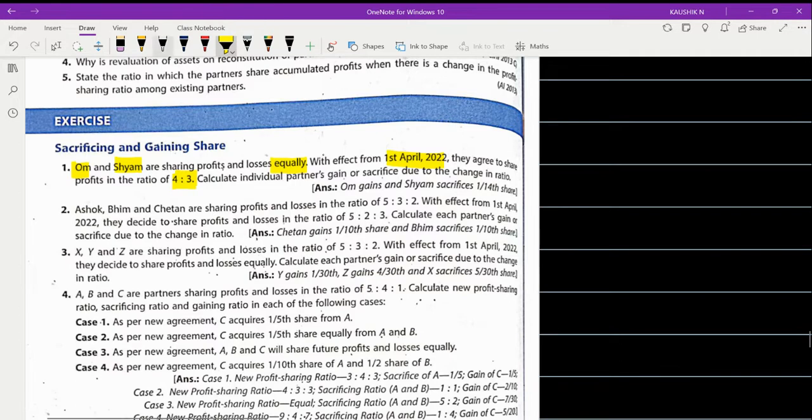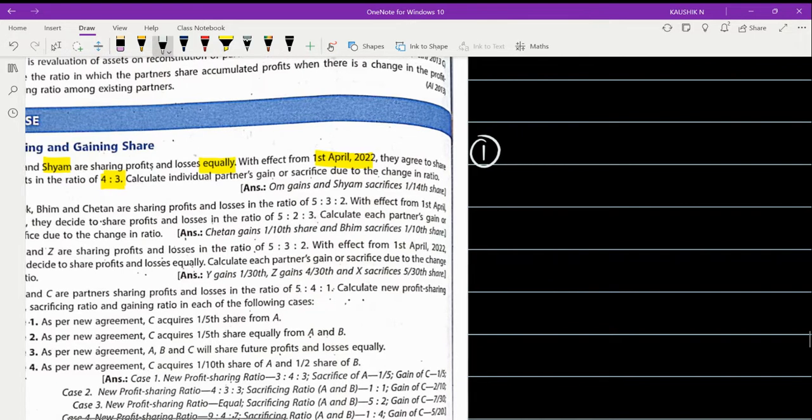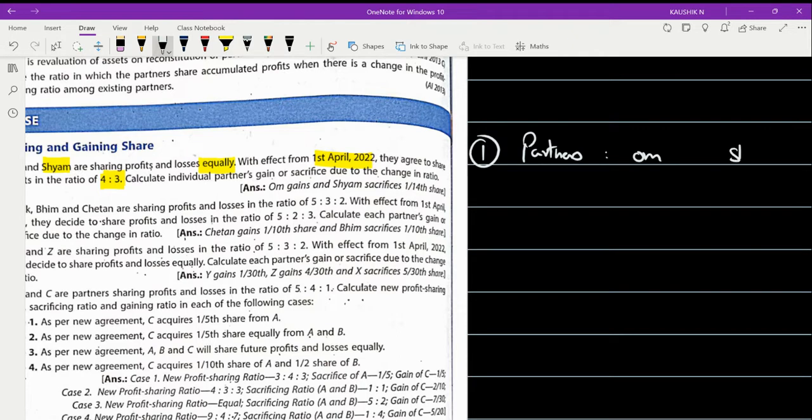Right. So now let us work out this problem. Problem number 1. That was illustration 1. This is exercise 1. First you take down the old PSR. Who are the partners in this case? The partners here are Om and Sham. What is their old profit sharing ratio given in the question? The old profit sharing ratio given in the question is equal partners, so they are 1 is to 1, sharing profits and losses in the ratio 1 is to 1.